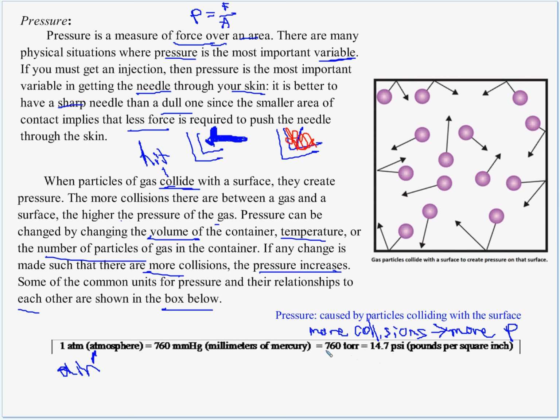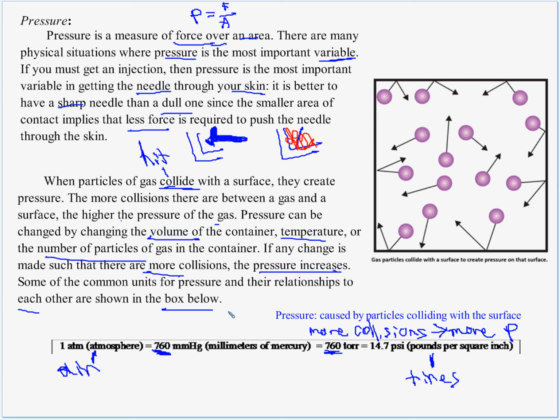Equals 760 torr. I think it's interesting these are both 760. So mmHg and torr have the same numbers. Or 14.7 psi, pounds per square inch. I know this from tires and stuff, because when I inflate my bike tires to come to school, because I rode my bike here, I have to do 70 psi.